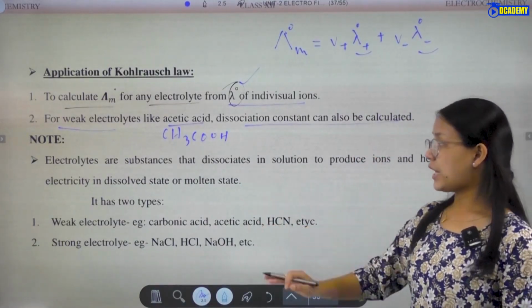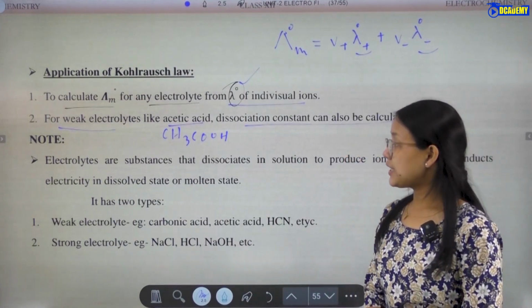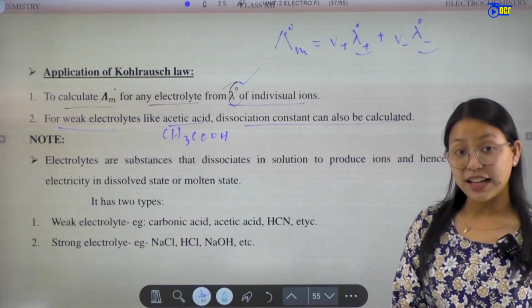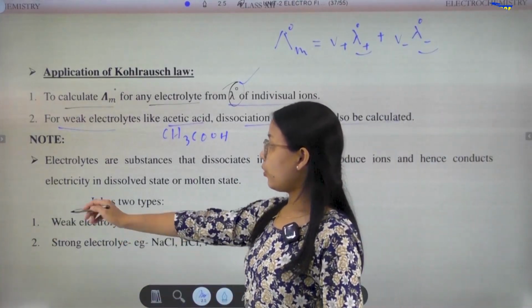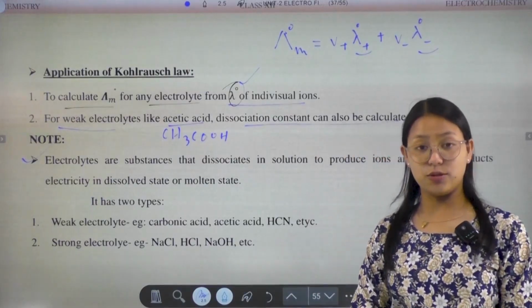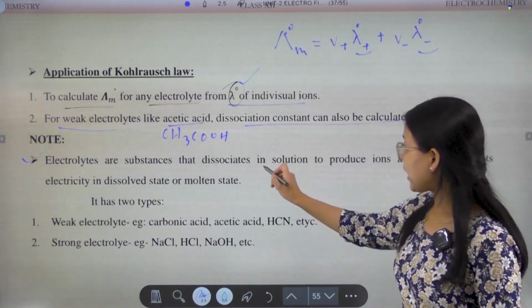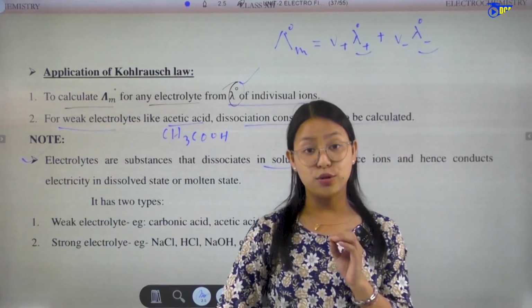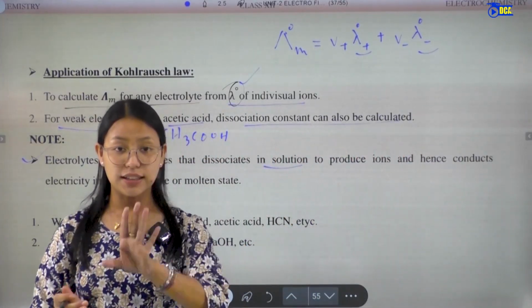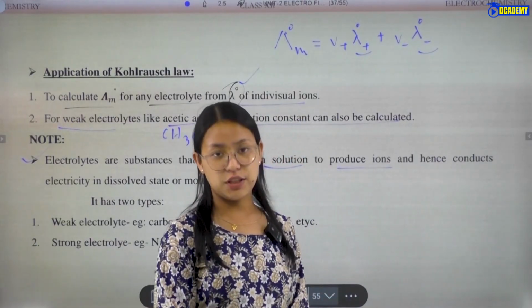Now let's see the note. Electrolytes are substances that dissociate in the solution to produce ions.